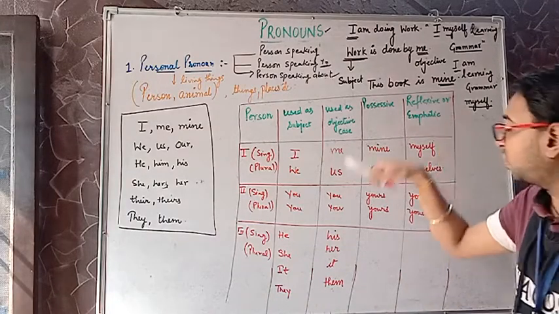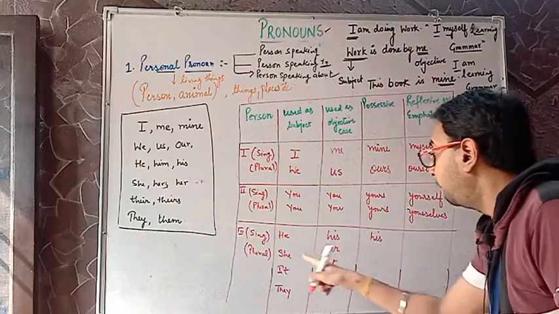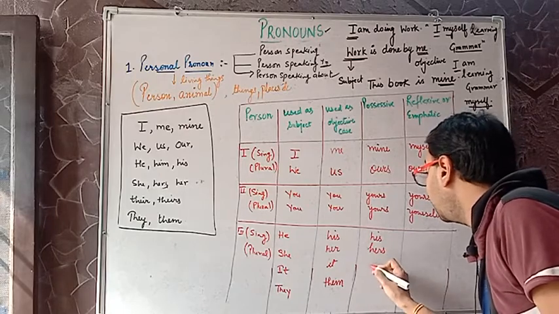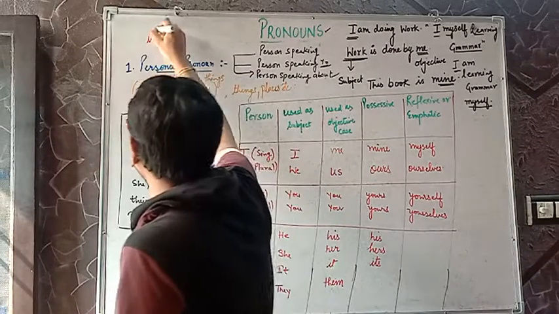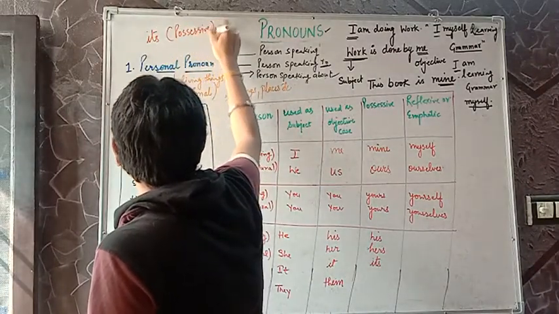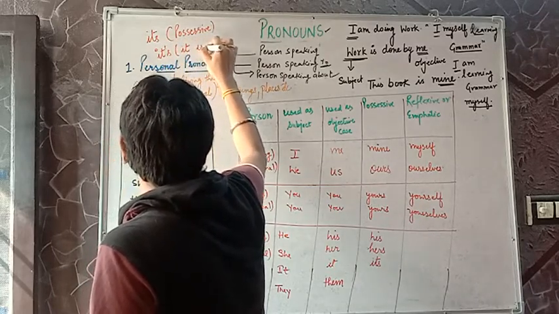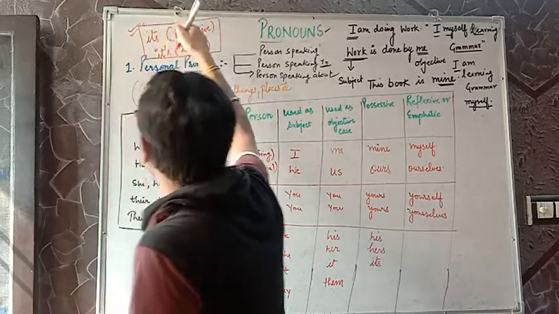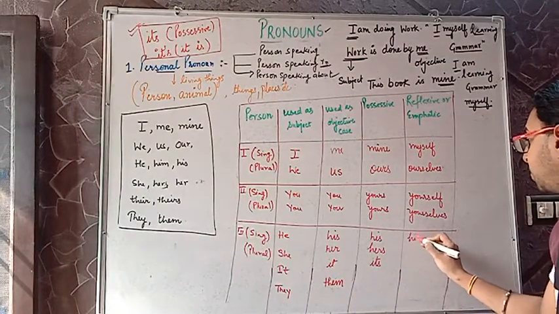Now in case of possessive, he will become his, she will become her, it will become its. There's a difference. Whenever we write its, it means possessive, and when we write it's with an apostrophe, it means it is. Do remember. Very important difference. Clear?